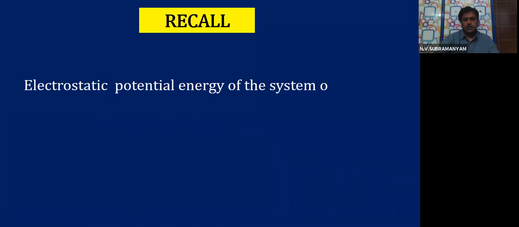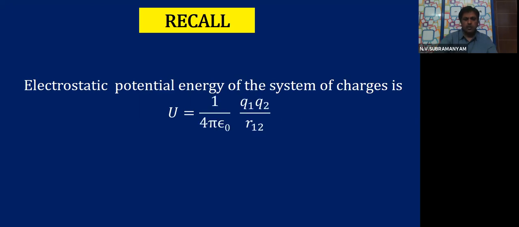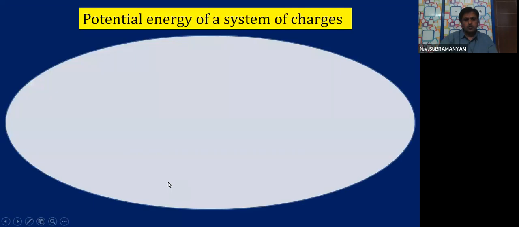Electrostatic potential energy of the system of charges is given by the formula U is equal to 1 by 4 pi epsilon 0 Q1 Q2 divided by R12. R12 is the distance between Q1 and Q2. So today let us now look at the first learning point, potential energy of system of charges.